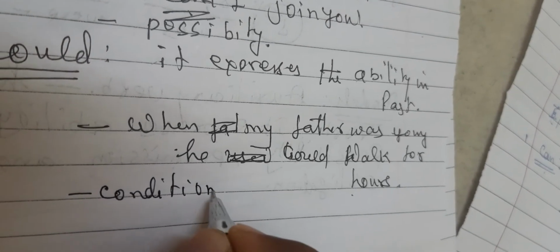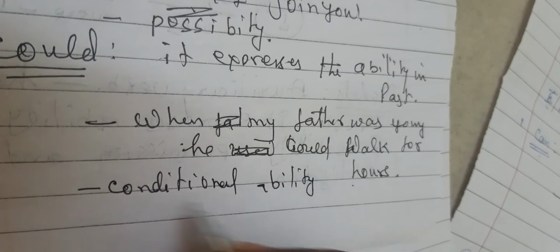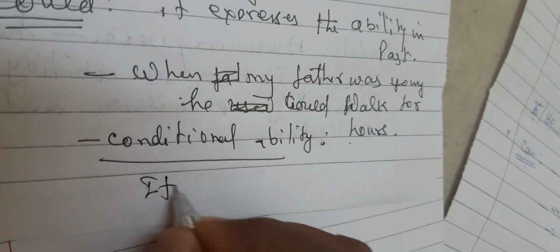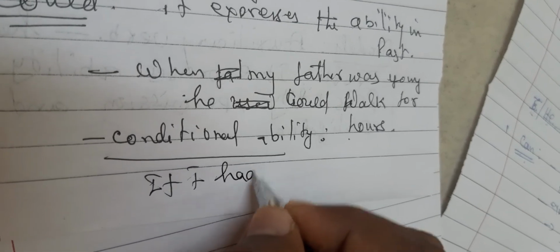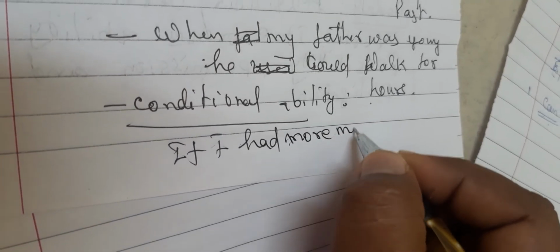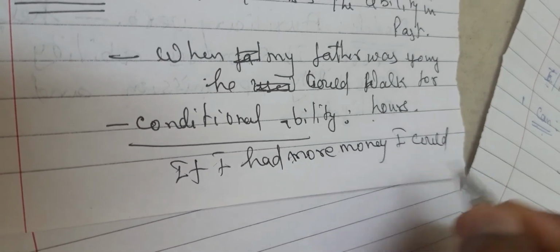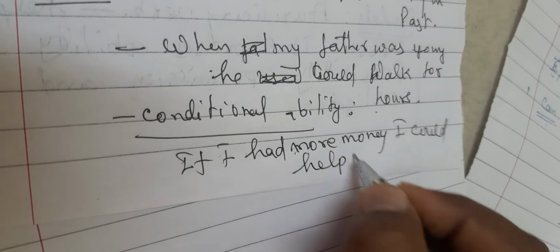Second one, conditional ability. For example, if I had more money, I could help you.